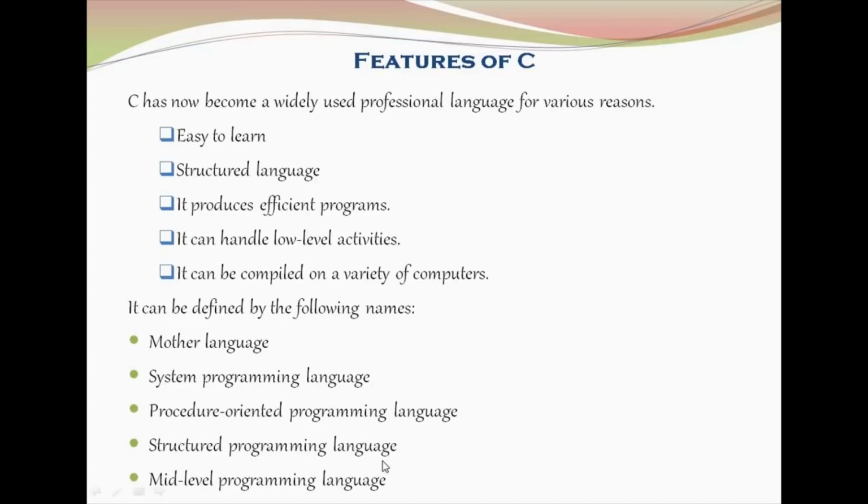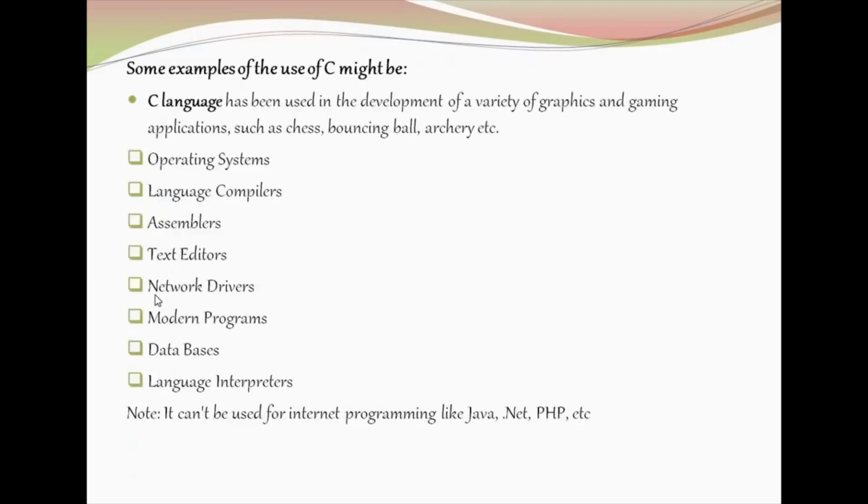C is called a structure oriented language because C divides the problem into smaller structured blocks, and each block is handled efficiently by C. C becomes a middle level language because it bridges the gap between high level and low level languages. C can be used for programming system applications as well as application programs. That's why it is a middle level programming language.